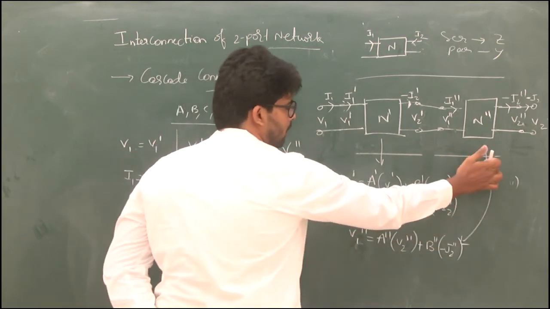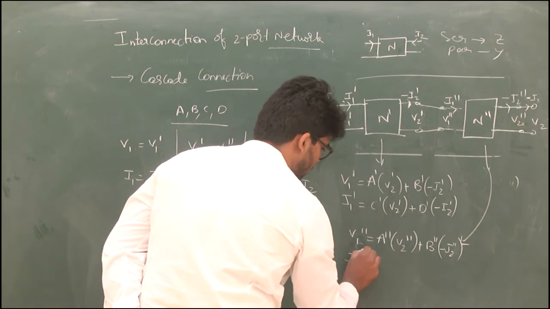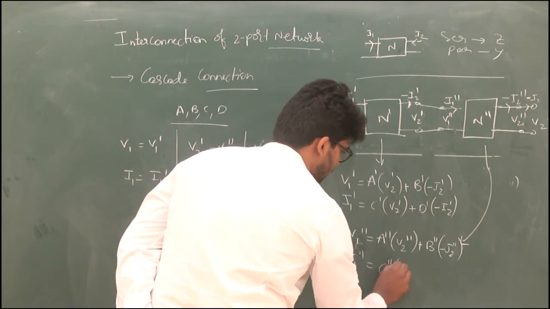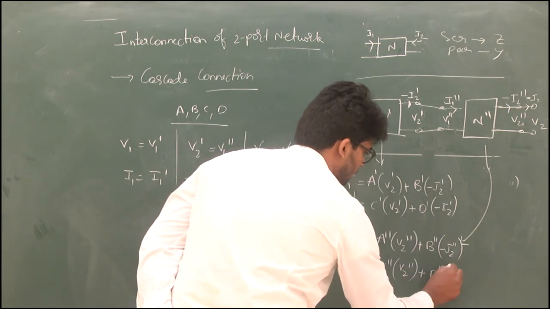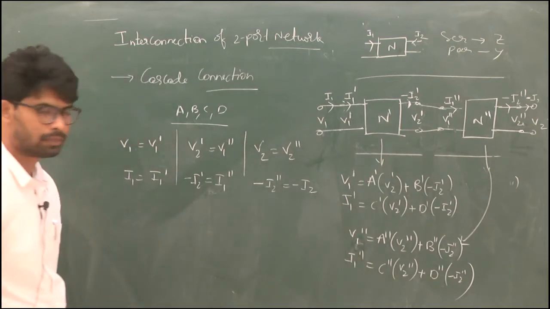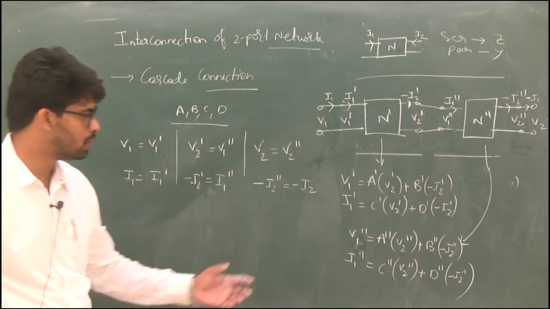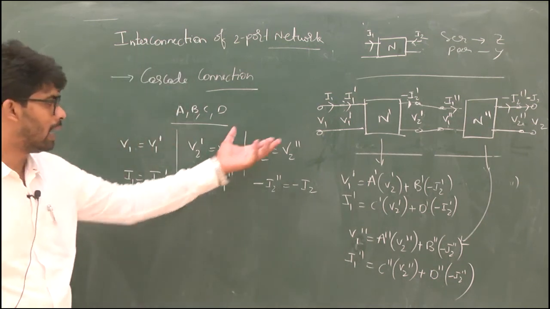This is the individual ABCD parameters of this network. So again I1 double dash equal to C double dash V2 double dash plus D double dash times minus I2 double dash. Okay. Now our aim is, using these equations and this extraction of currents